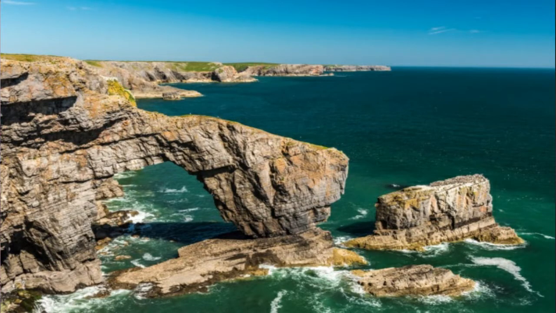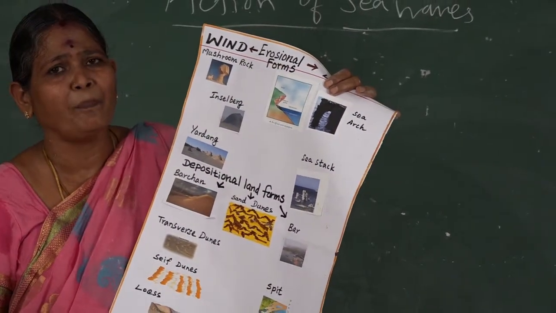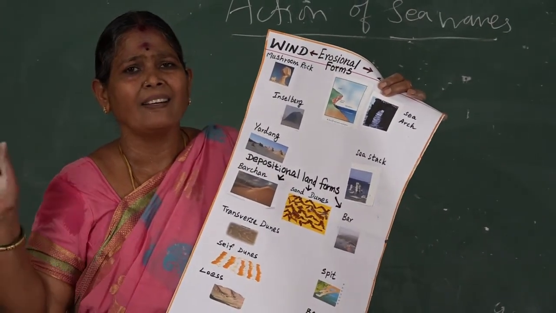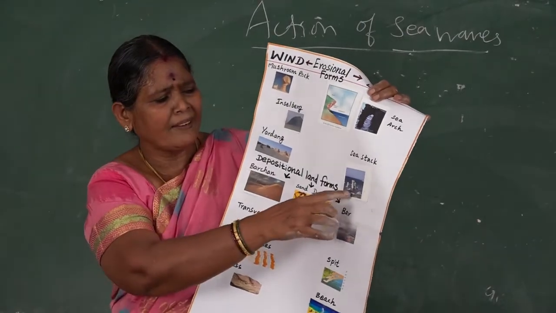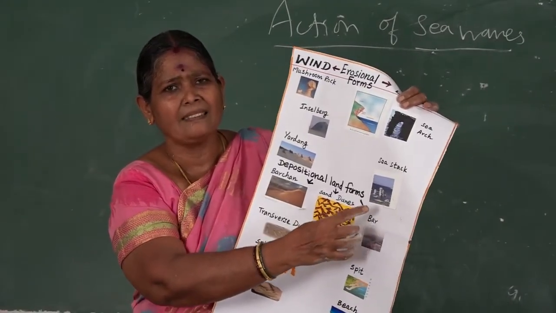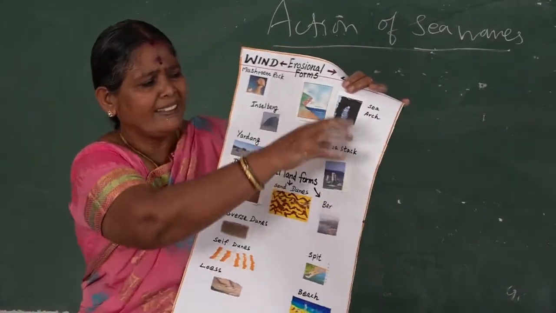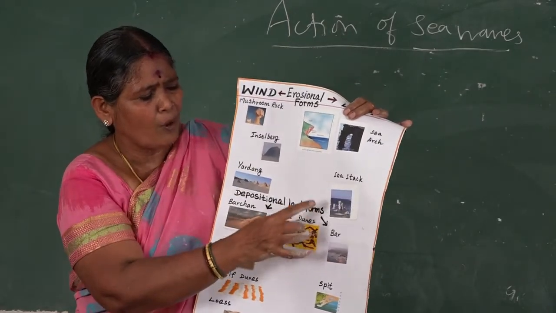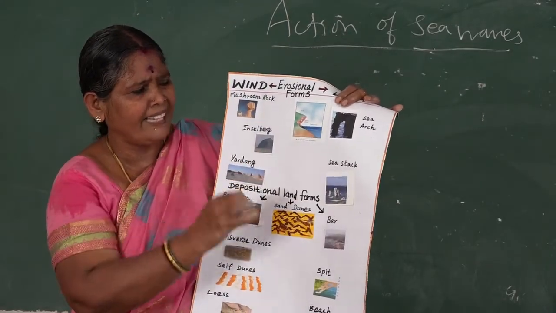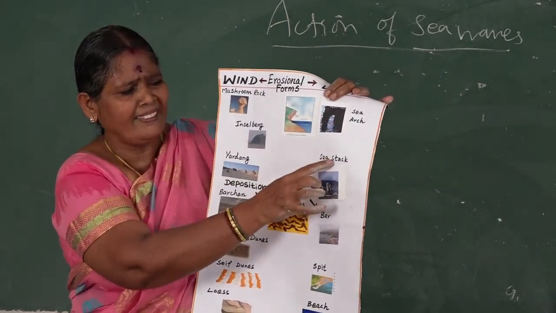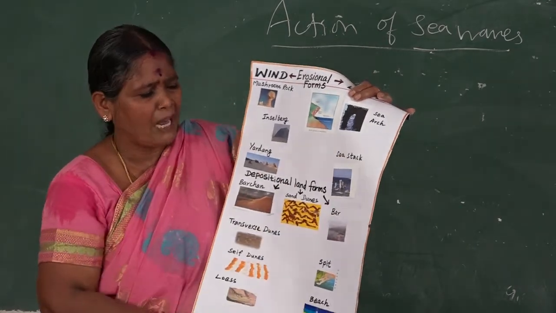The pillar also falls down by erosional activity. So this is called a wave cut beach or wave cut platform. Usually we see a sand beach, but here we have a rock beach in some places. So these are all the erosional processes of the waves: sea cave, sea arch, sea stack and wave cut platform.